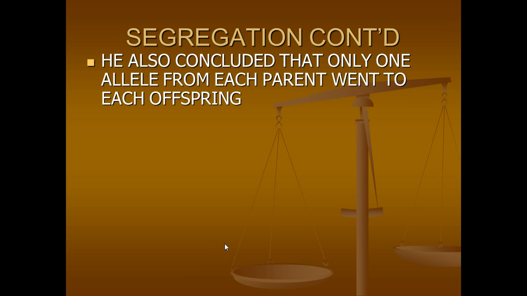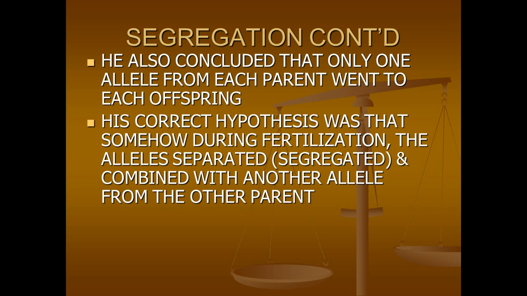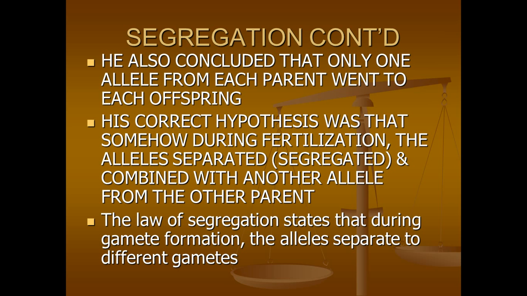He also concluded that only one allele from each parent went to each offspring. His correct hypothesis was that somehow during fertilization, the alleles separated or segregated and combined with another allele from the other parent. The law of segregation states that during gamete formation, the alleles separate to different gametes.